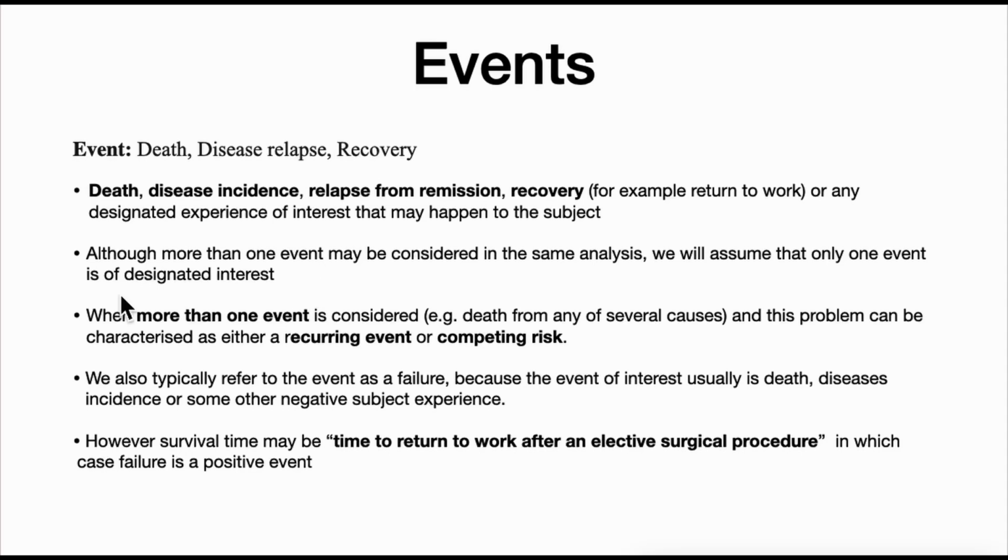When more than one event is considered, as in the example of death from a severe cause, where first the severe cause happened and then death, this problem can be characterized as either a recurring event or a competing risk. We will discuss it in a different session because this topic needs a detailed explanation. So let's focus on survival time. Now we know the events: death, disease indication, relapse from remission, or recovery.